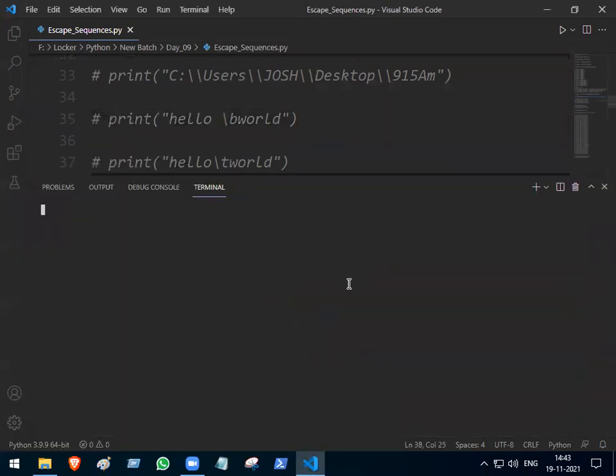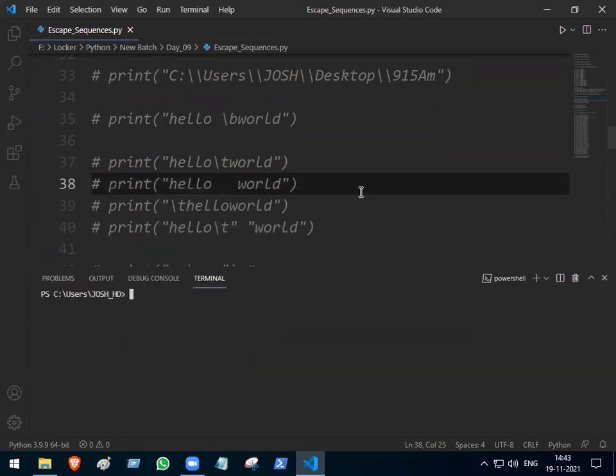So first tell me what will not work till now. Like backslash capital U will work? No, capital U will not work. Capital X, capital N will not work. But if I want to print the path, then what I need to do? Keep 2 times backslash. Then in the small letters also, few things will not work.